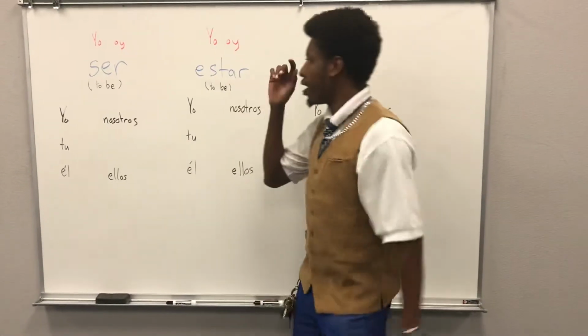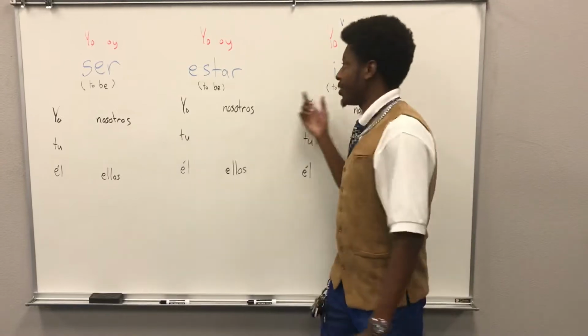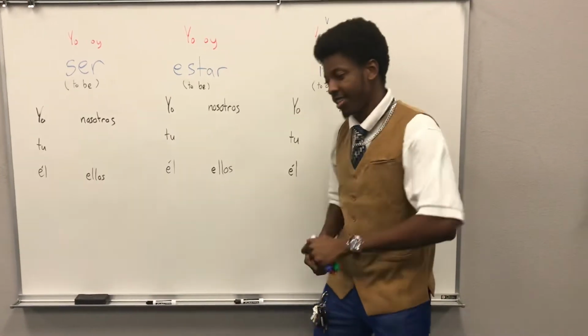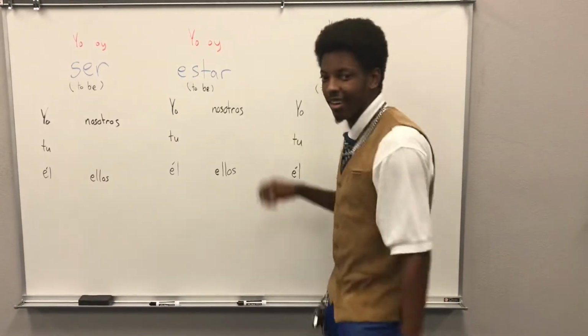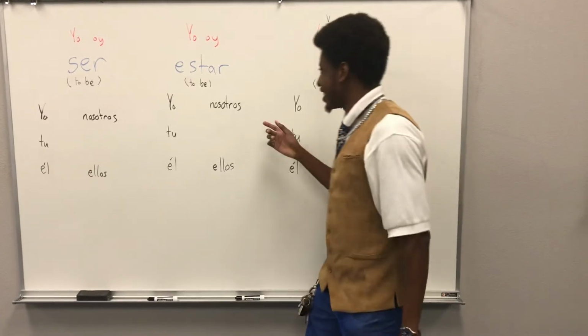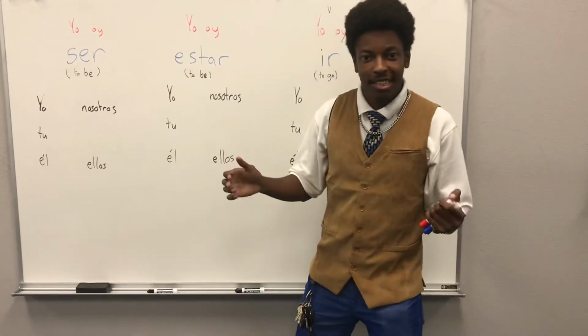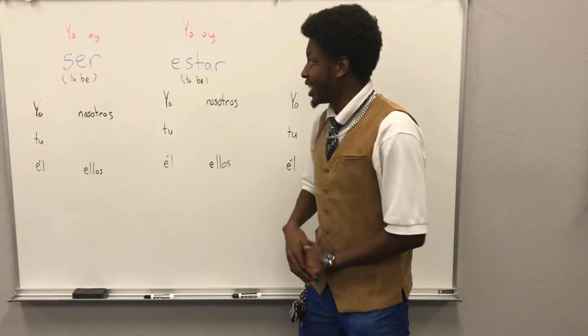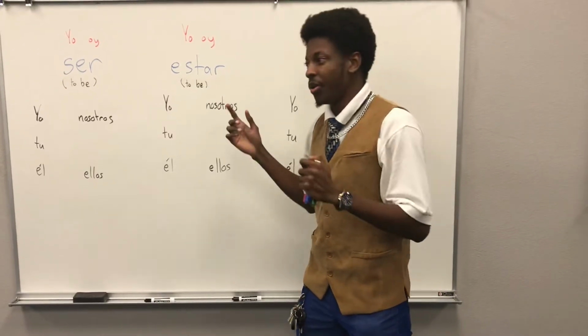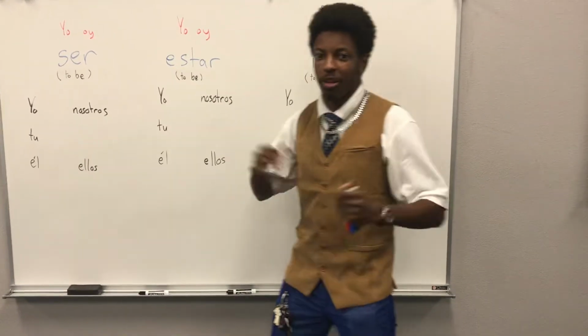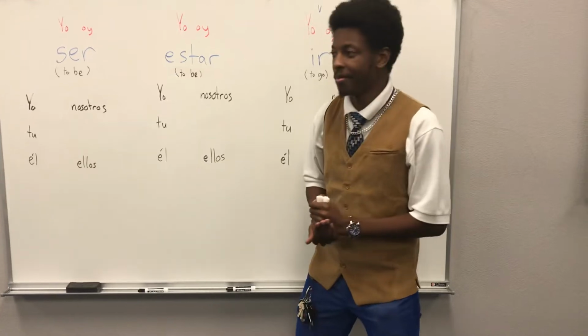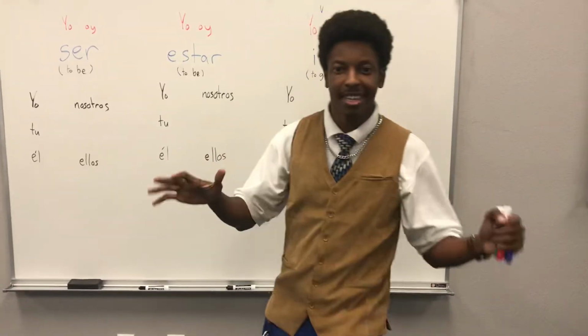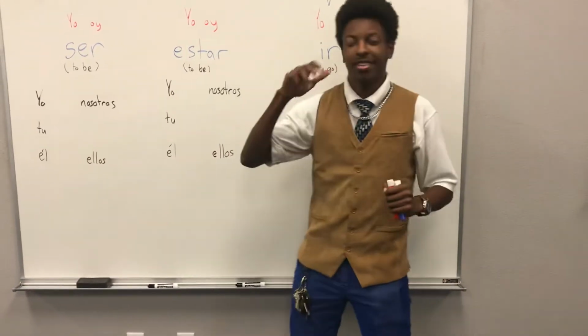Hey guys, so back to verbs. We've learned a lot with verbs. We've learned conjugation, AR, ER, IR endings, and stem changing verbs, and we learned the yo go, yo zco, yo oi verbs. At the end of the day, you guys know a lot, alright? But here's some stuff you don't know yet.